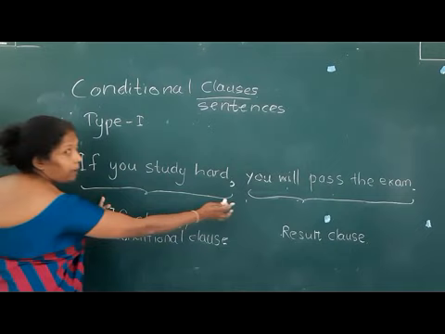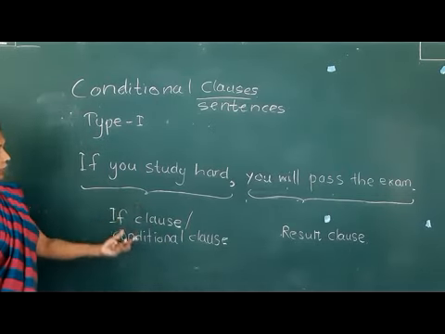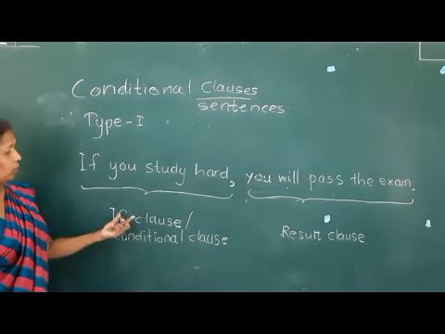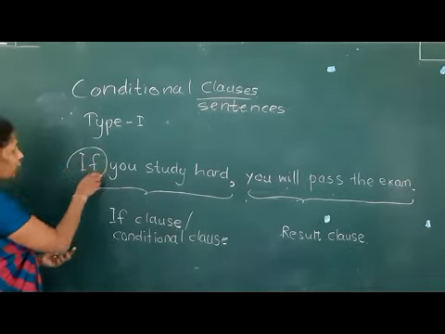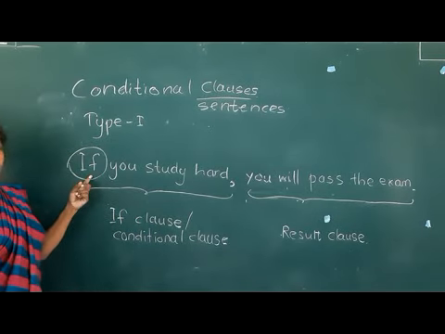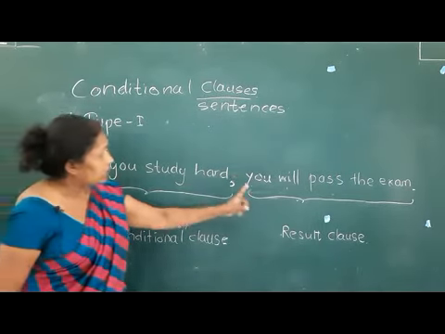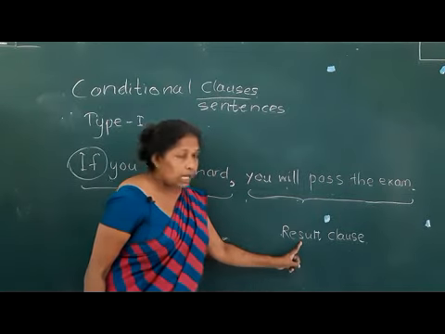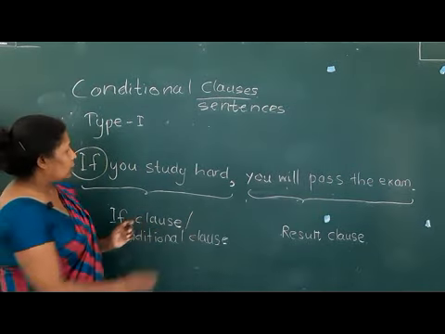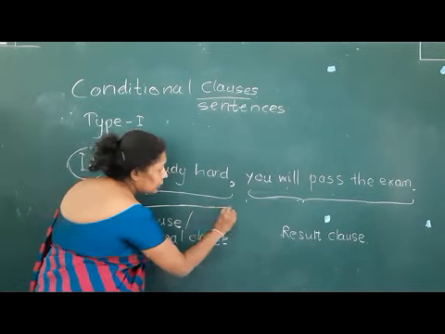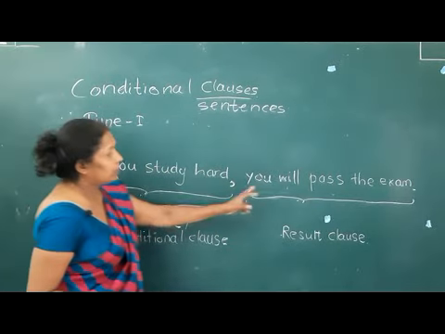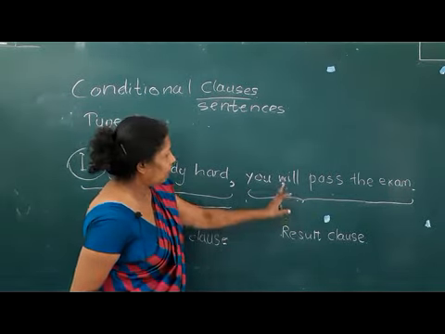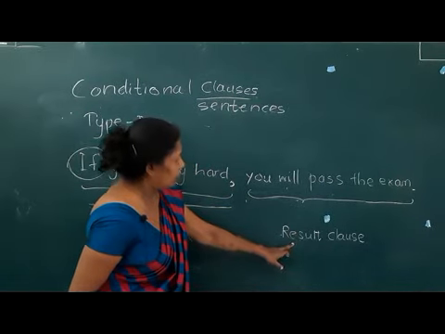Of the two parts, the first part we call the if clause, or the conditional clause, because it's joined with the conjunction if. The other part we call the result clause, because if this condition is fulfilled, then you can achieve this result.